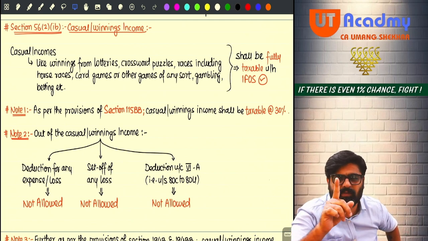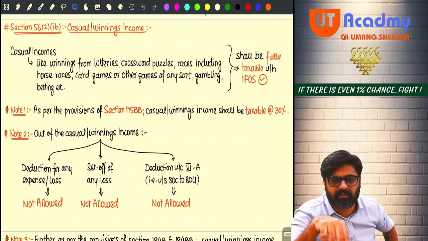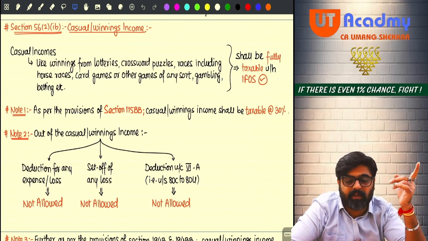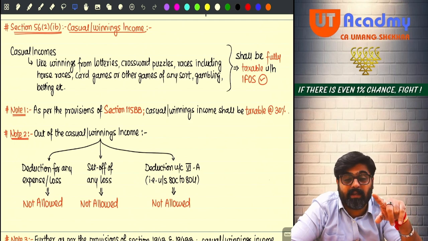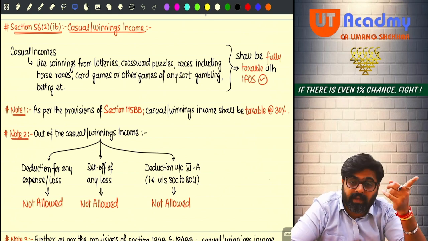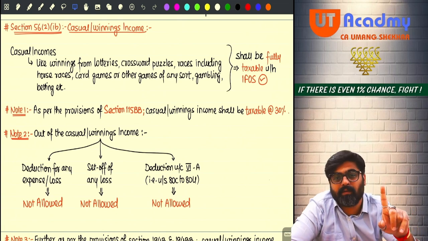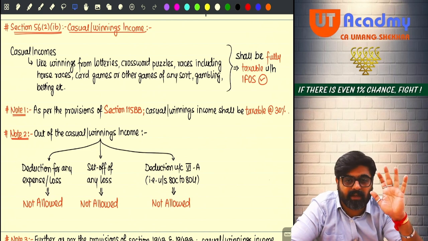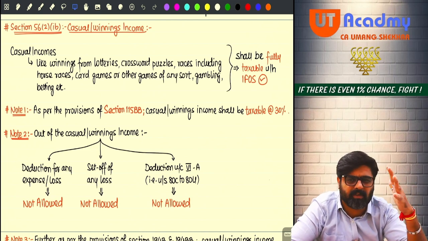Everything which I have discussed for these winnings will be applicable as it is for winnings from online gaming. But the only difference is the rate of tax for such winnings will be prescribed in 115BBJ, and on all the other winnings it is 115BB. Winnings from online gaming, 115BBJ, which talks about the same thing, 30% and all.